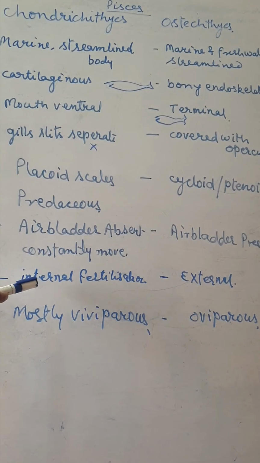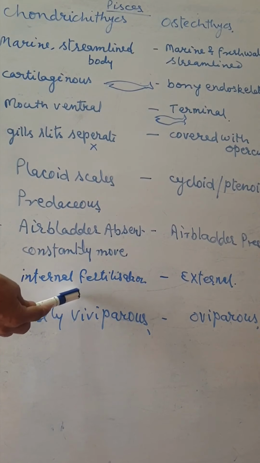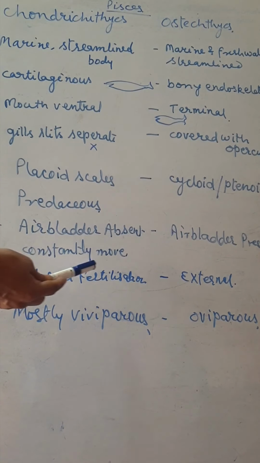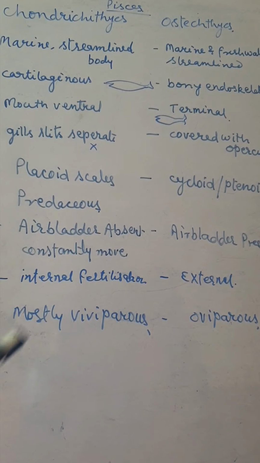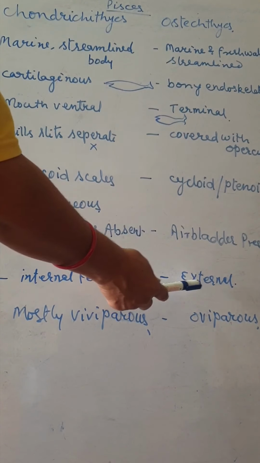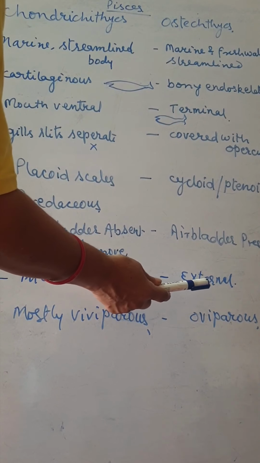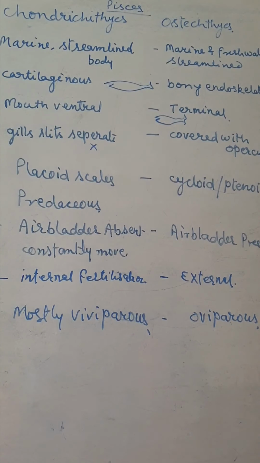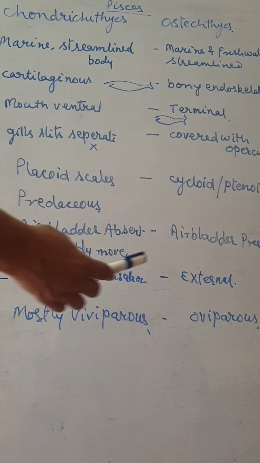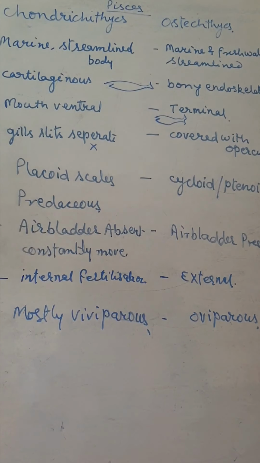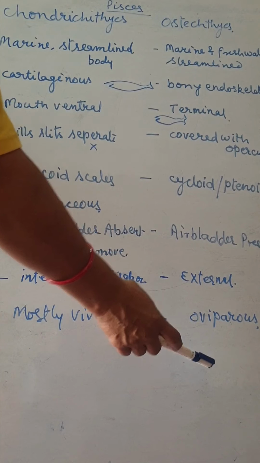In Chondrichthyes, fertilization is internal, because the male and female gametes fuse within the body. In Osteichthyes, the female fish lays the eggs in the water and the male also releases the sperm in the water, so fertilization takes place in the water, which means external fertilization. Chondrichthyes are mostly viviparous, meaning they give birth to young ones, and the bony fish are oviparous, egg laying.